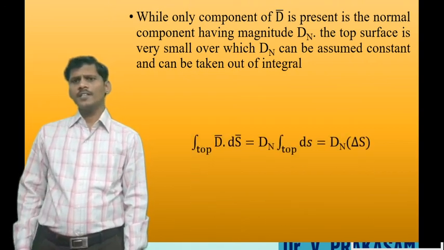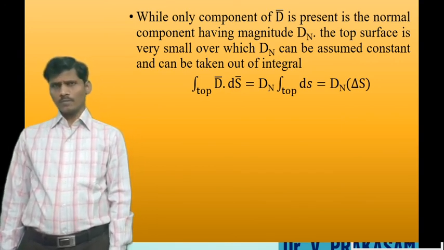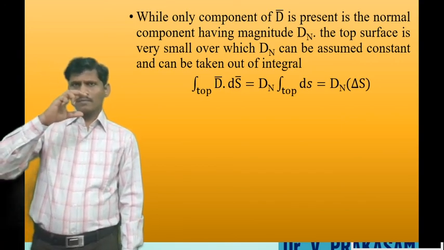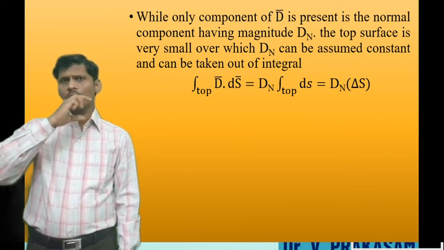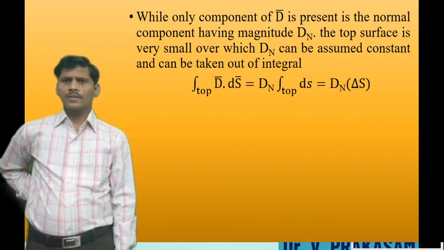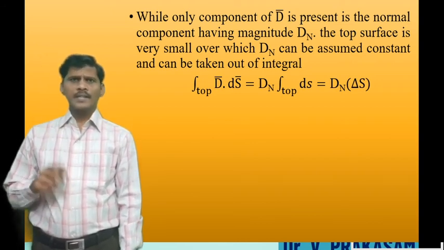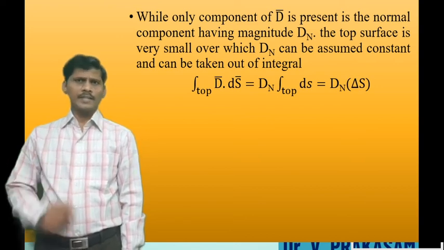Hence the top integral of D dot dS can be considered a constant: the normal component of the electric flux density Dn into the top area, which is delta S. So Dn into delta S.